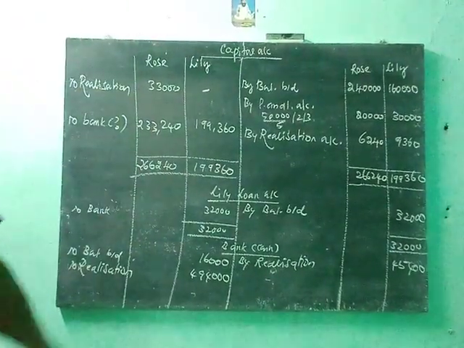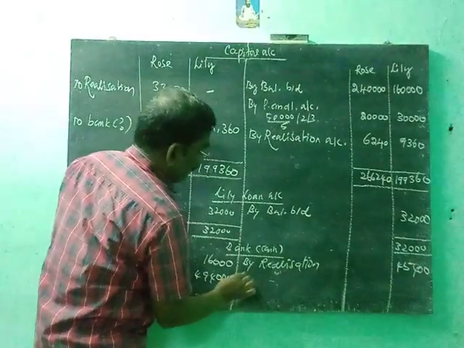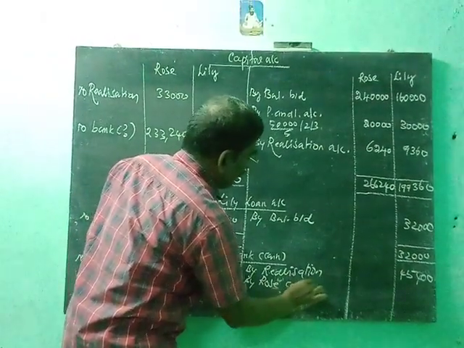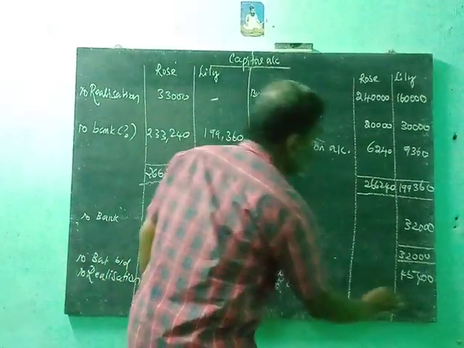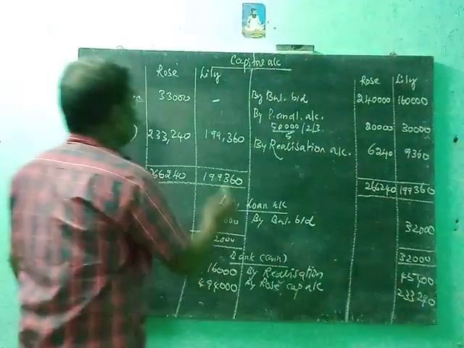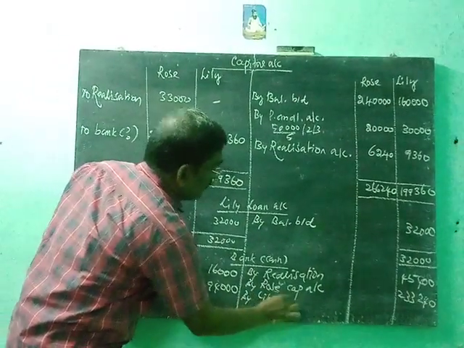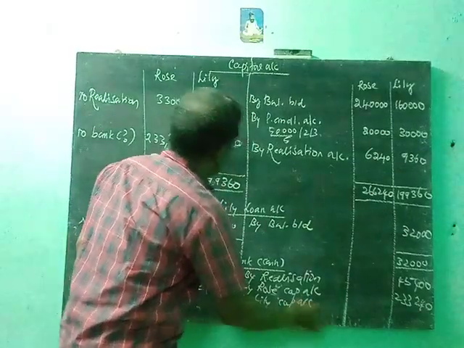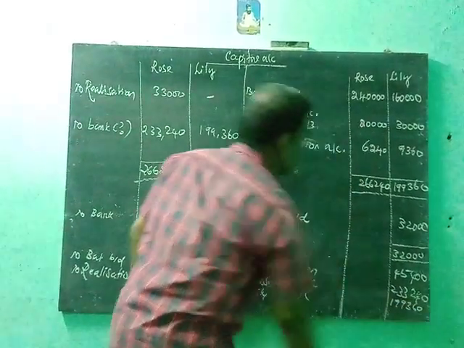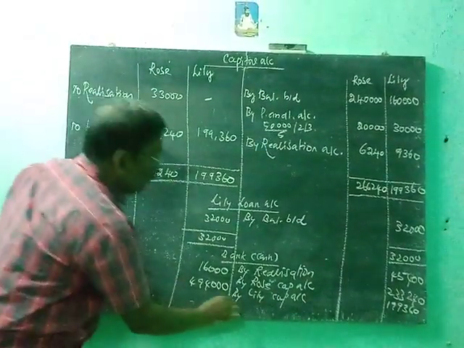Now listen, the capital account is transferred. Rose's capital account, how much? 2,33,240. Lily's capital account, how much? 1,99,360. Lily's loan paid.